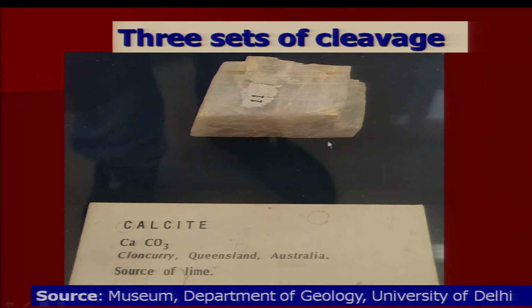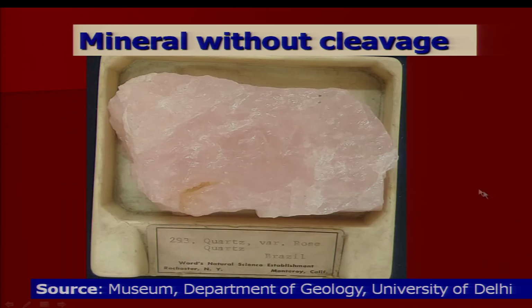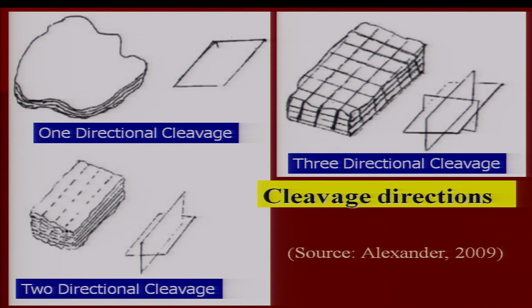So, there are 3 sets of cleavages developed in this rock. As I said earlier, there are minerals without cleavages. You can see an amorphous mineral, but no cleavage is developed here. This is a hand drawn figure where I can show you one direction cleavage. See this cursor carefully, this is one direction cleavage along which mineral can be separated